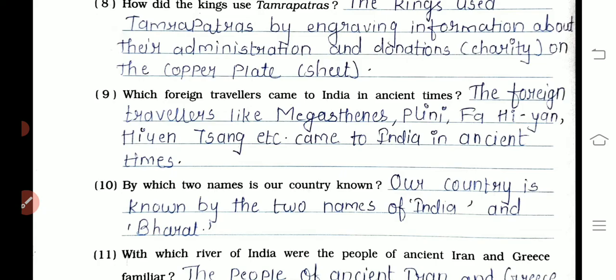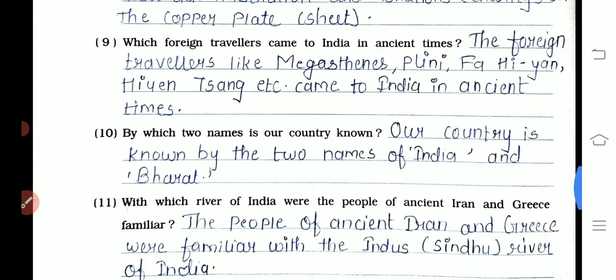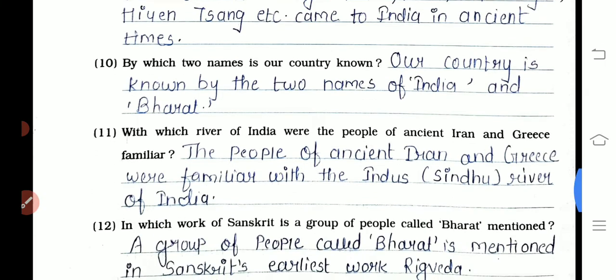And answer question number 9, which foreign travelers came to India in ancient times? The foreign travelers like Megasthenes, Pliny, Fahian, Hiuen Tsang etc. came to India in ancient times. Okay, question number 10, by which two names is our country known? Our country is known by two names, India and Bharat.